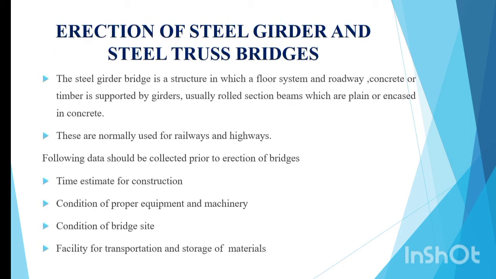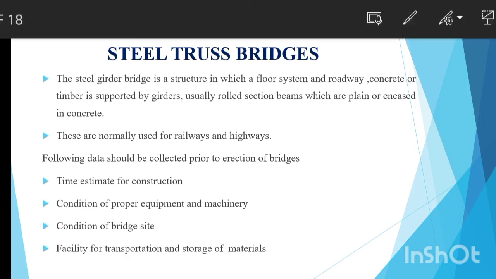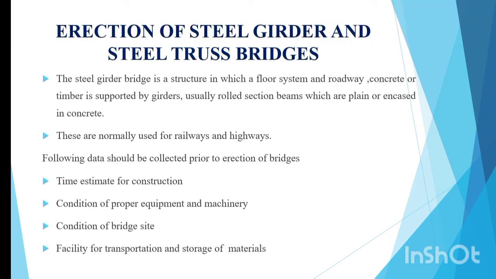Here we are discussing mainly three types of bridge erection. First one, erection of steel girder bridges. Second one, steel truss bridges, and third, precast segmental erection techniques in concrete. So we are discussing steel girder bridges first. What is a steel girder bridge?